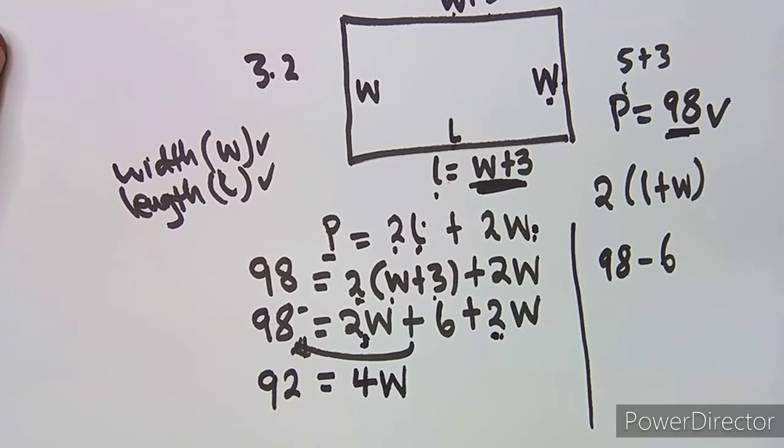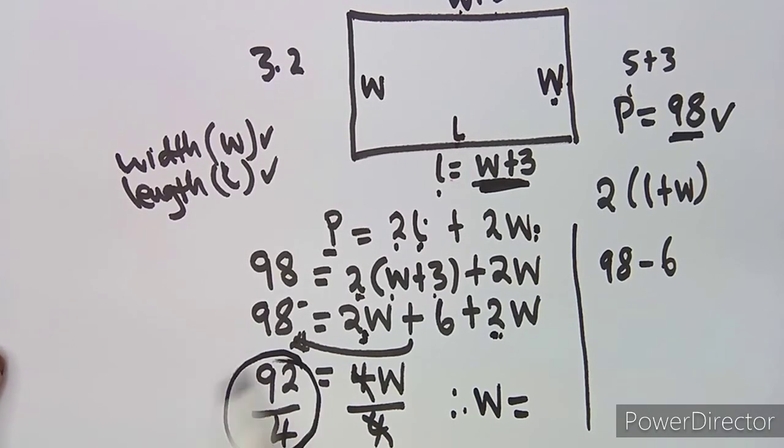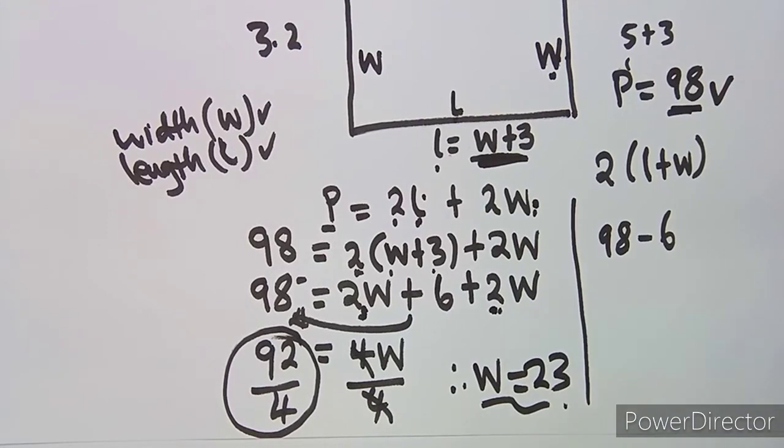These are the ones which are left, so 2 plus 2, which is going to give us 4W, like that. And remember, what you want to calculate is the value of W, so definitely we have to divide by 4 like this. All right, so therefore our W, if you divide these two, you are going to obtain 23. Yeah, that is what you're going to obtain in this case. So I hope it's clear.